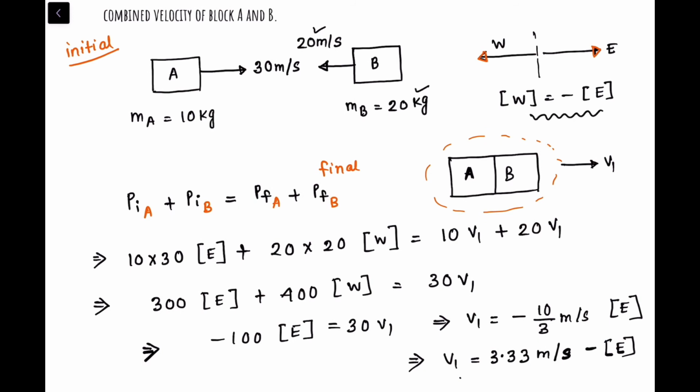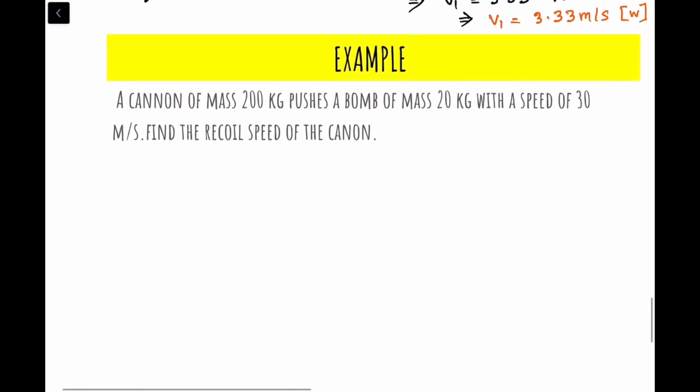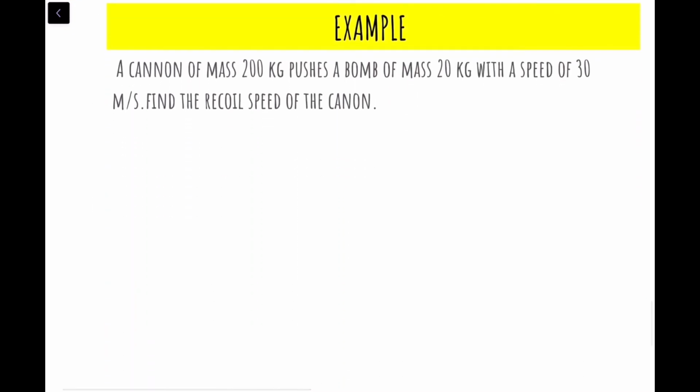Because minus east is west from this relation. So that means our v1 will be equal to how much? V1 would be equal to 3.33 meter per second in the west. So the two blocks combined will be moving towards the west, in this direction, with the speed of 3.33 meter per second. I hope you got the tutorial. So let's proceed to the next example.